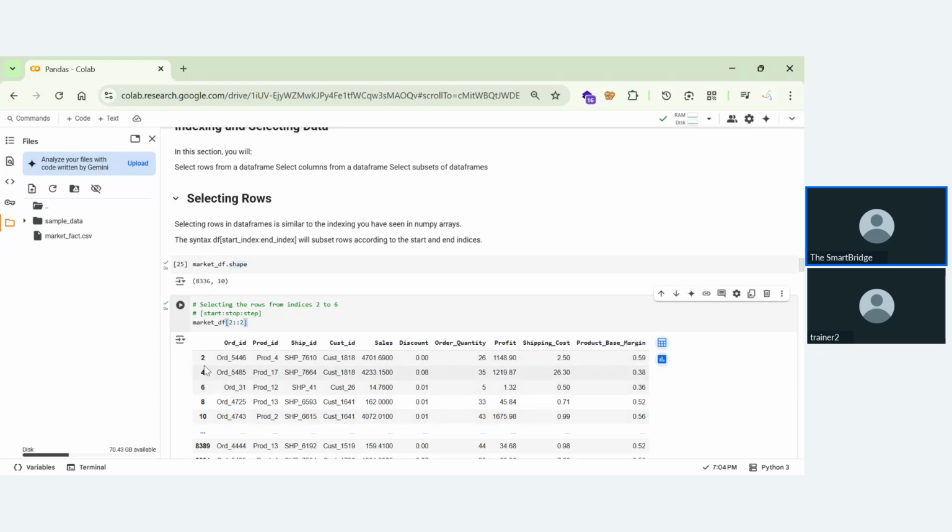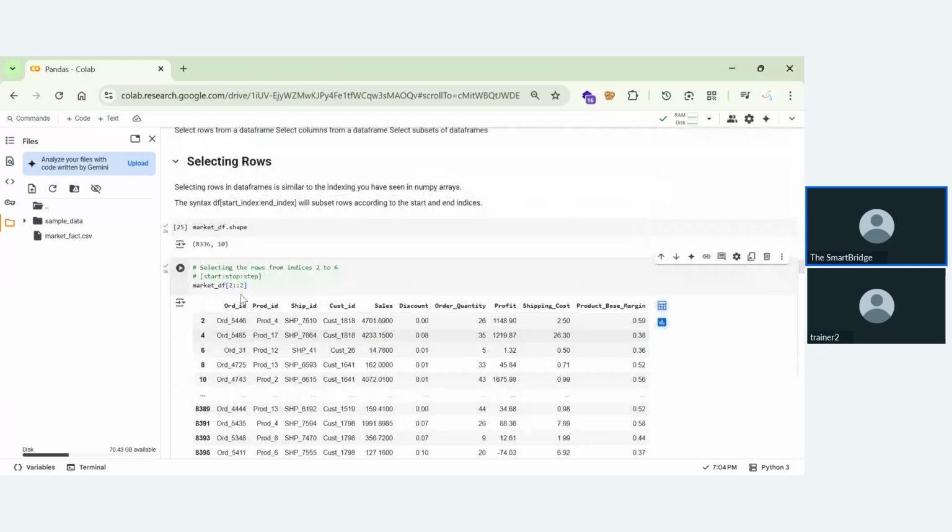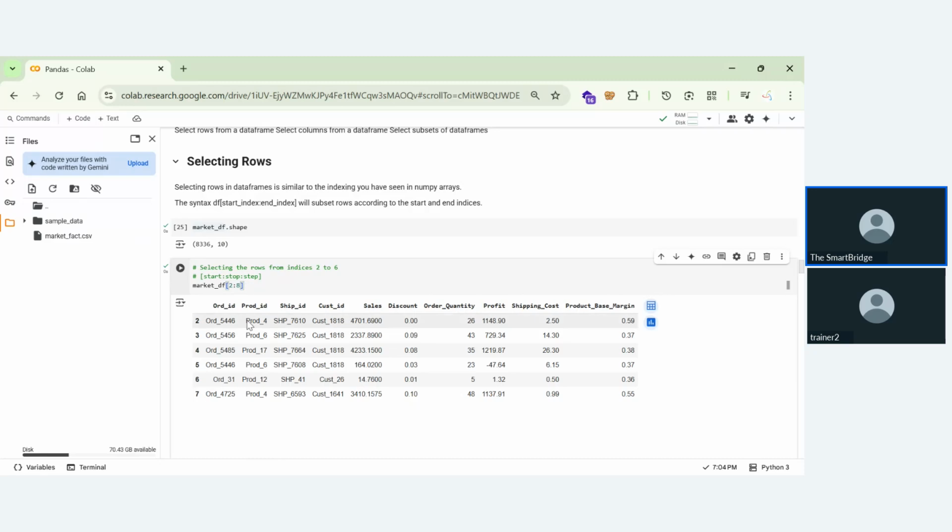That means I'm getting indexes, but with a gap of 2 between them. Now you can see I have the index until the last one. So this is how indexing and slicing works.